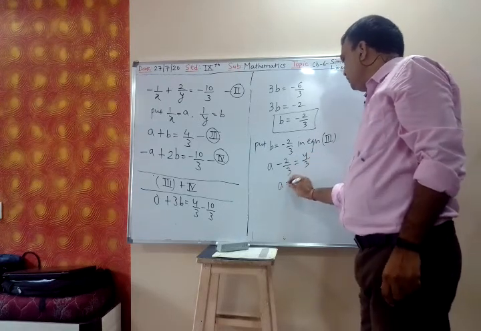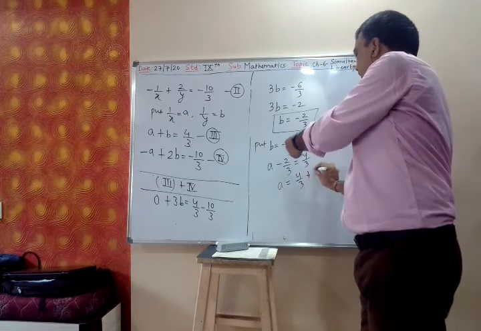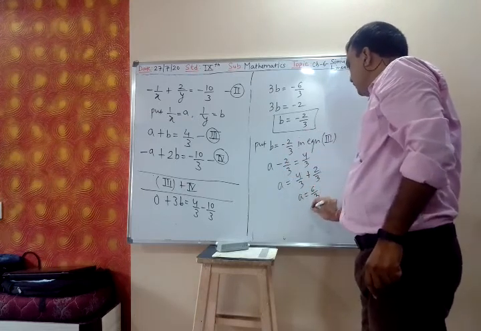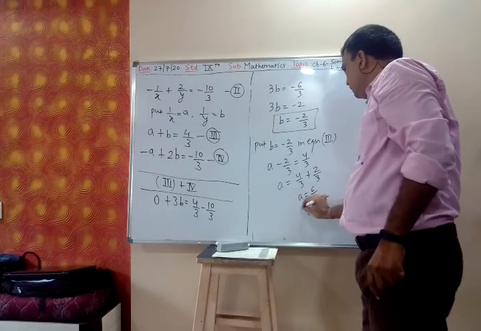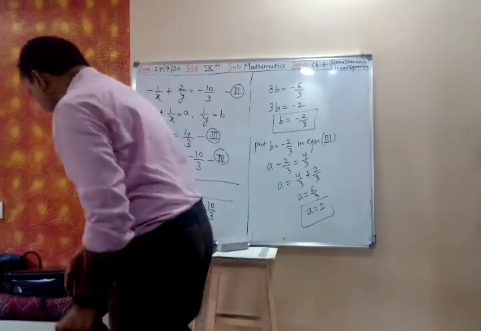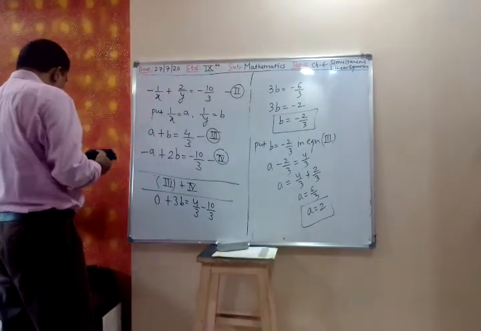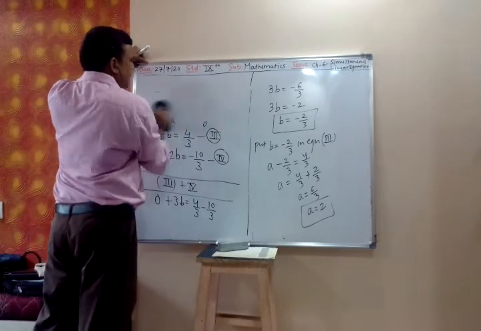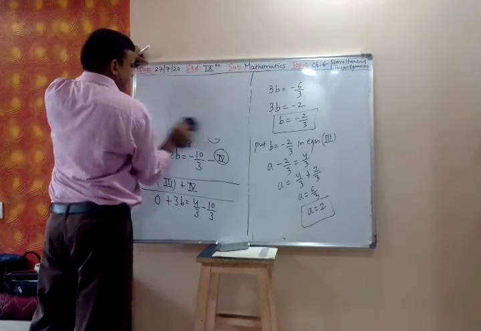So a is equal to 4 by 3 plus 2 by 3. So a is equal to 6 by 3, so a is equal to 2. a is 2 and b is minus 2 by 3.